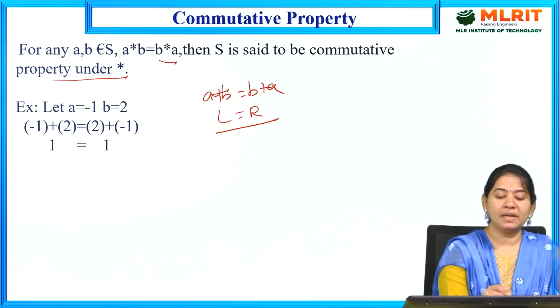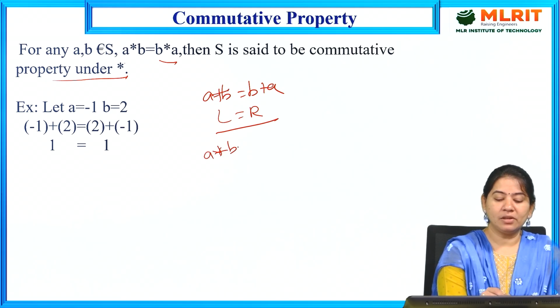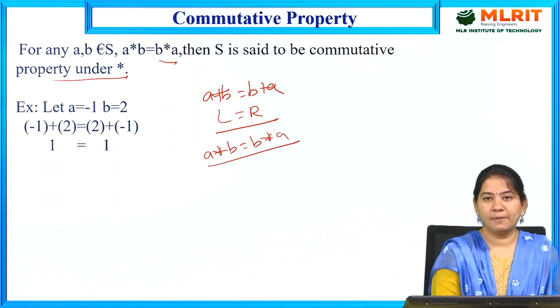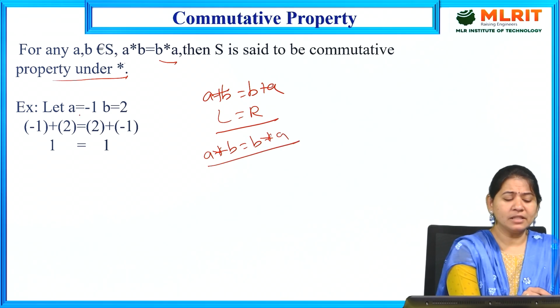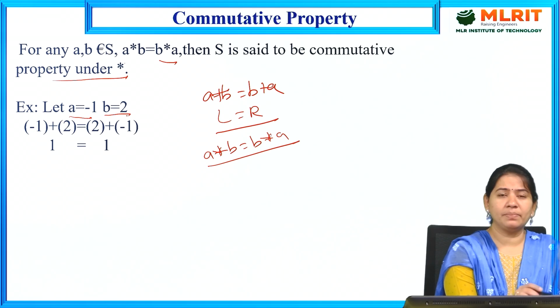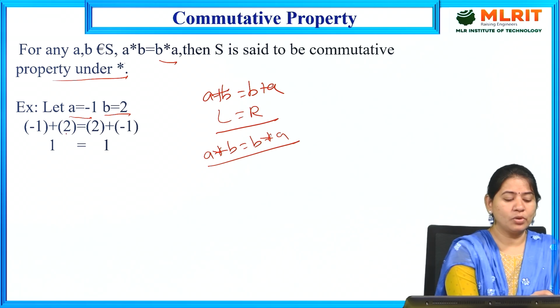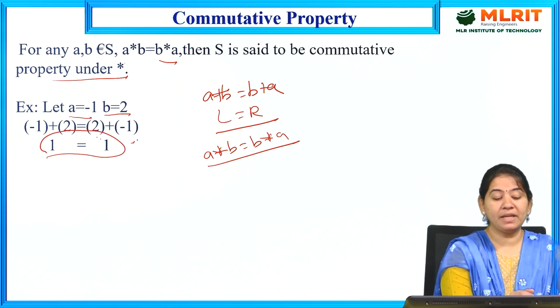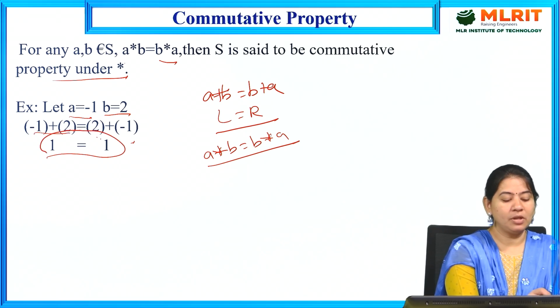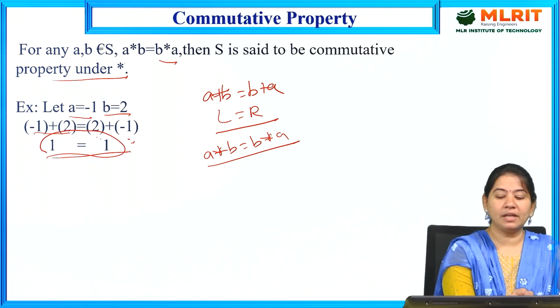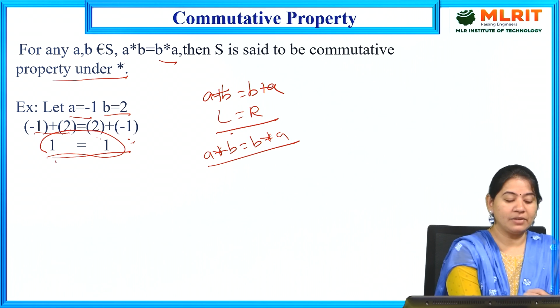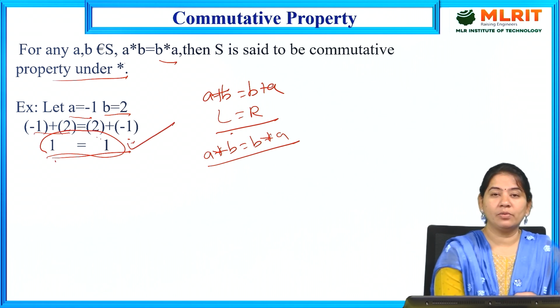Not only for plus, if a star b is equal to b star a, it is commutative. Suppose a is equal to -1, b is equal to 2. Then -1 plus 2 is equal to 2 plus -1. Whether you do a plus b or b plus a, you get the same result, LHS equal to RHS, so this is called the commutative property.